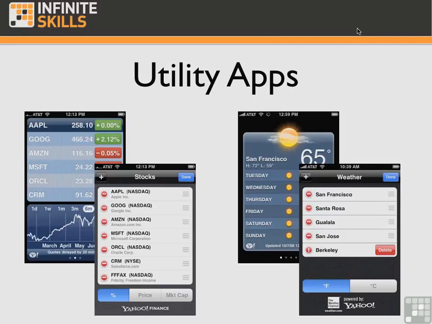In both cases, the users can make these changes in the flip side view. In Stocks, for example, the stocks are the main view, and the ability to change companies or move them up and down the list is in the flip side view. In Weather, the weather for the city is shown in the main view, and the controls to change the city and move them up and down the list of cities is in the flip side view.